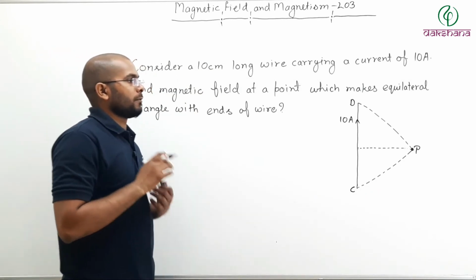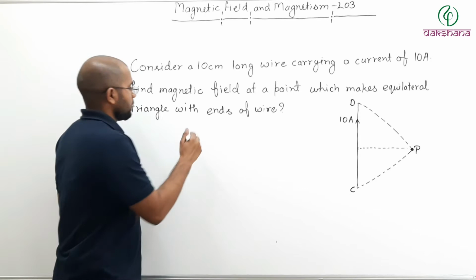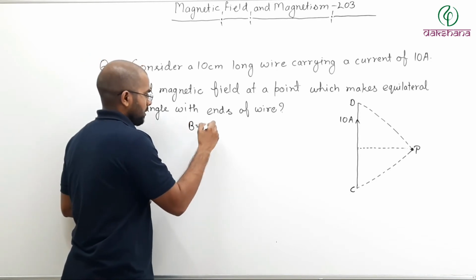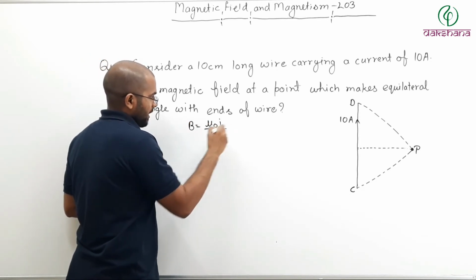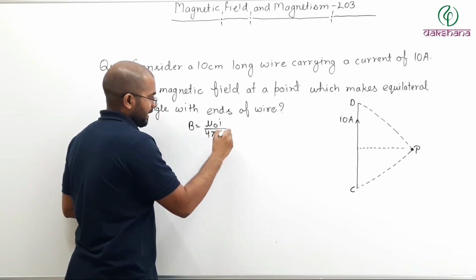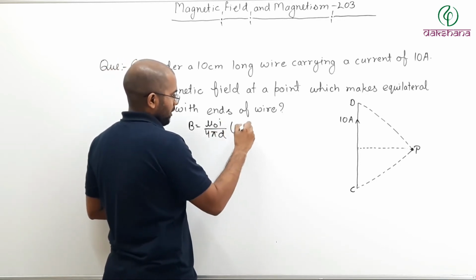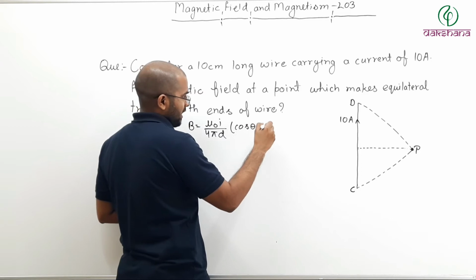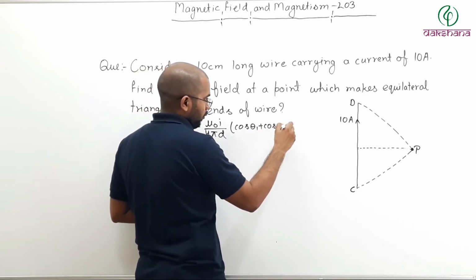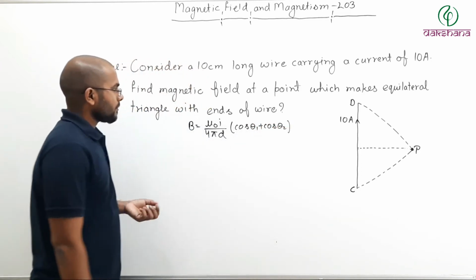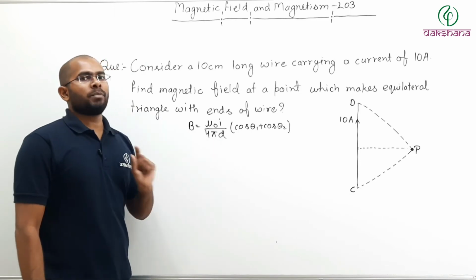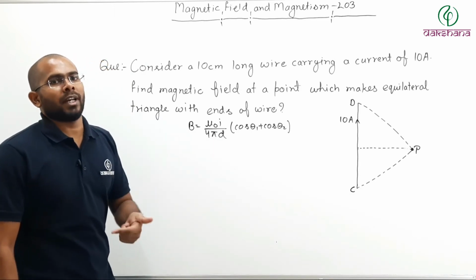So what was the formula? Formula was B equals mu naught I divided by 4 pi d, into cos theta 1 plus cos theta 2. Now, what is d? d is the perpendicular distance from the wire.